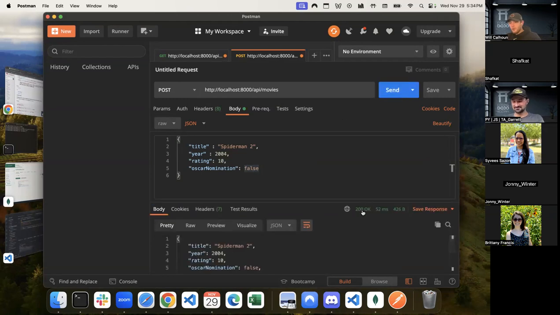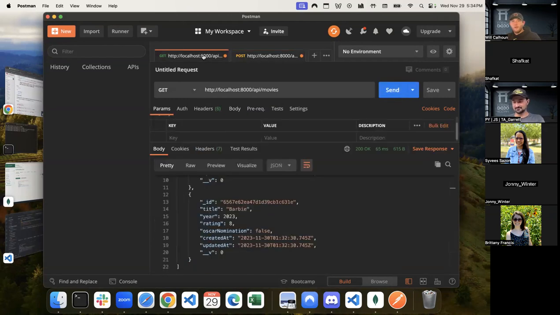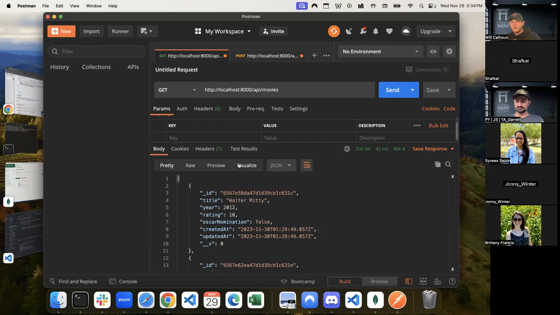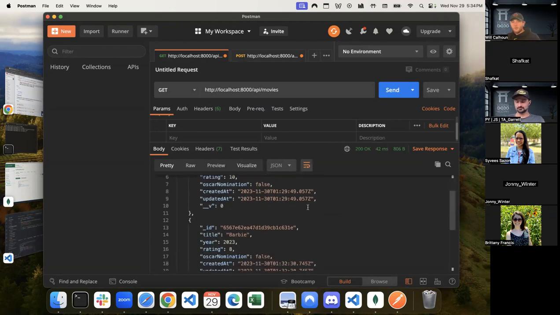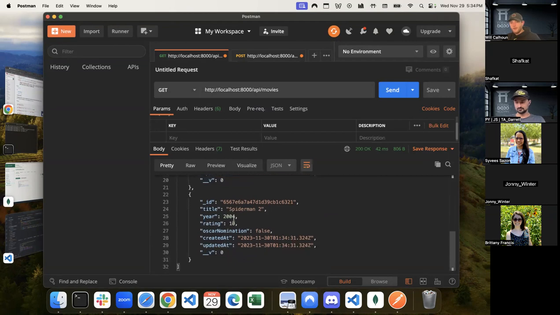Cool. We get this 200. Okay, we're good to go. If I go to my Git and I run this again, make a new request, I now have Walter Mitty. Oof, sorry, my mouse is acting very funny. I have Walter Mitty, I have Barbie, and now I have Spider-Man. But they all have individual IDs.